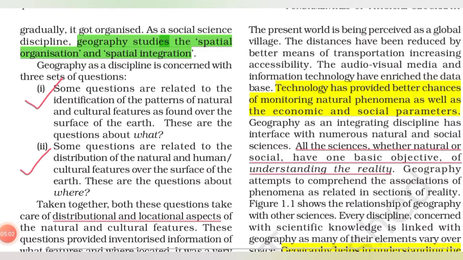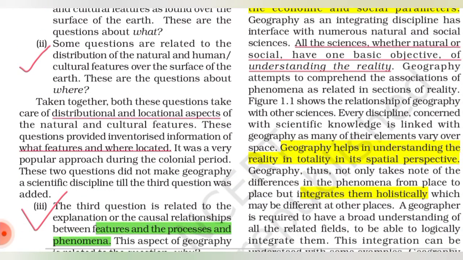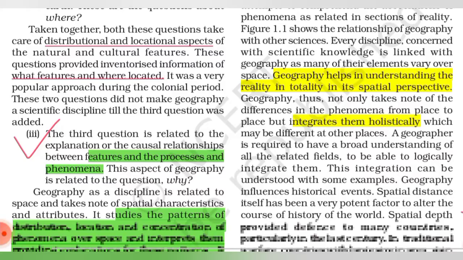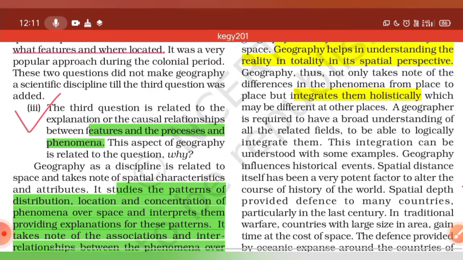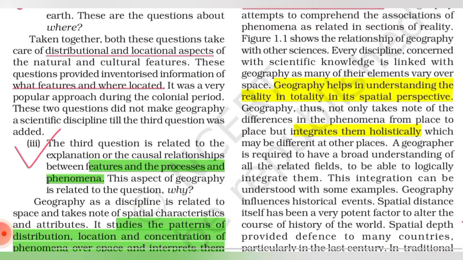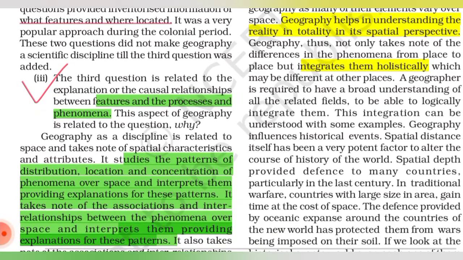Technology has provided better chances of monitoring natural phenomena as well as economic and social parameters. All the sciences, whether natural or social, have one basic objective: understanding the reality. Geography helps in understanding the reality in totality through its spatial perspective. This is the role of geography. It helps you understand the reality and integrates it holistically, which may be different at different places.